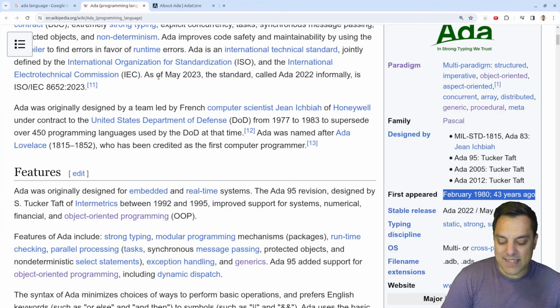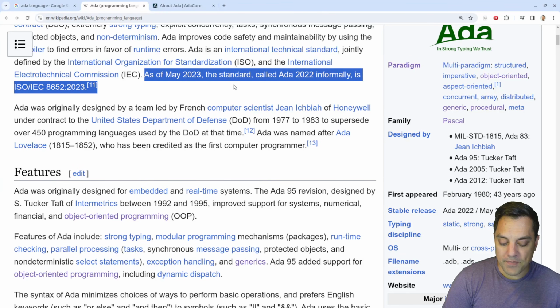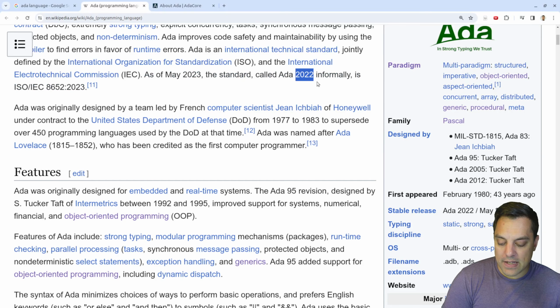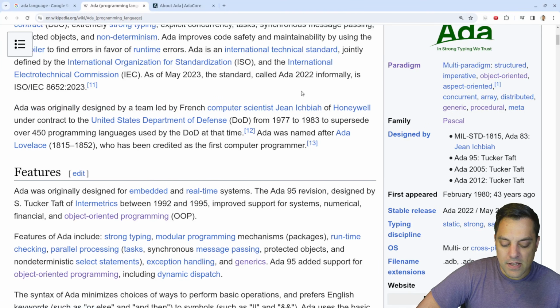So it's interesting to see that, as of May 2023, so very recent, 7 months or so since this recording here, ISO has called the standard here for Ada 2022. So there's a relatively new release of this language here that folks could be using. All right, and a little bit about the history. So it's designed by, let's see, French computer scientist Jean Ichbiah of Honeywell under contract by the United States Department of Defense. So that's what I know a little bit about.